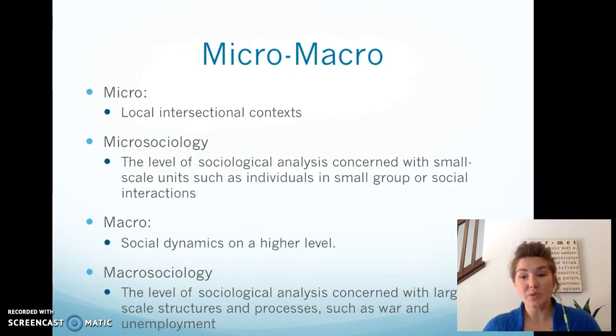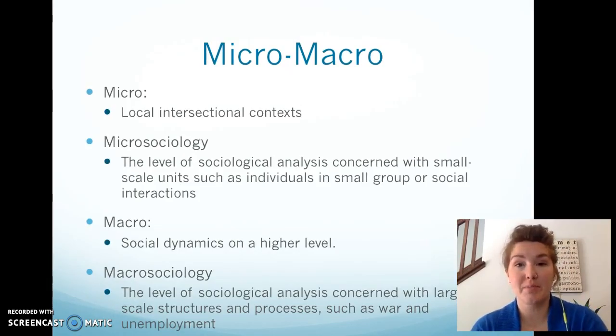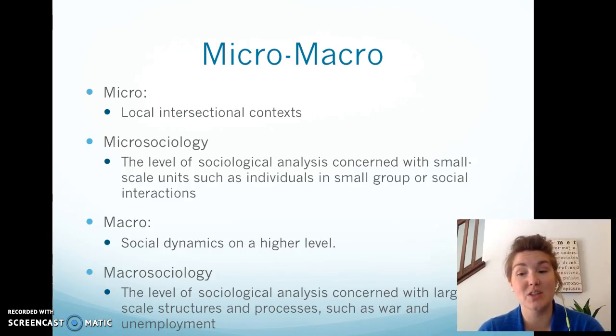So next we're going to look at the micro and macro. So here is the time to make sure to get your flashcards out, which is a 3x5 card, so that you are studying the key terms and creating study flashcards for you. Make sure you also get the definition of sociology. So micro is the local intersectional context.